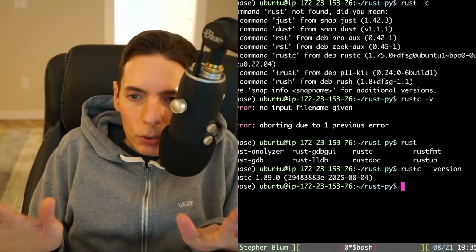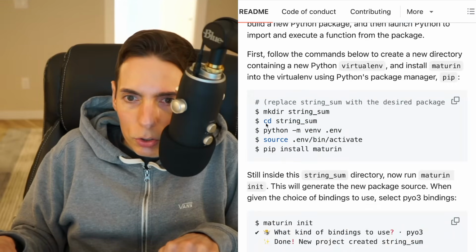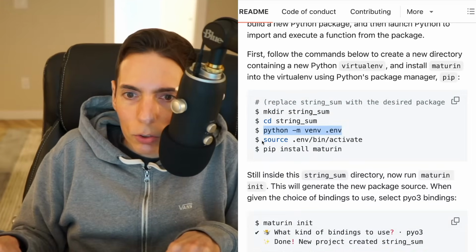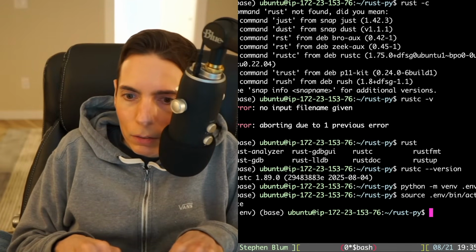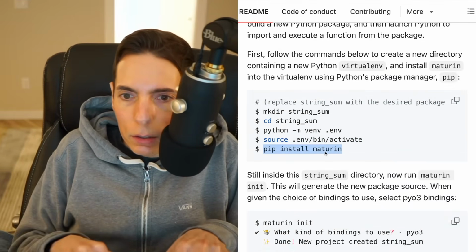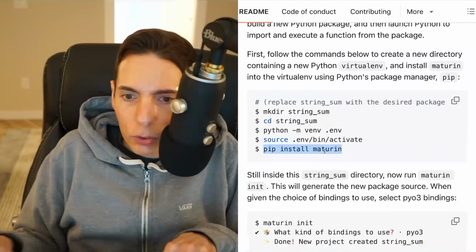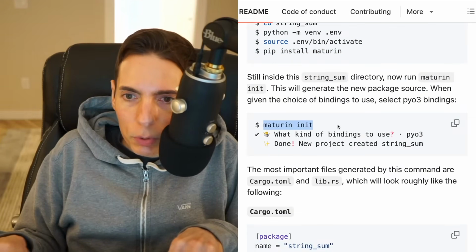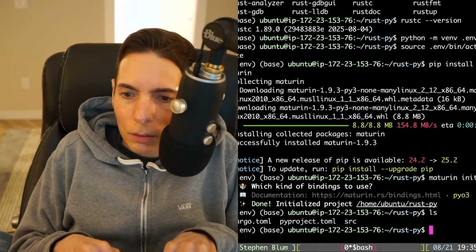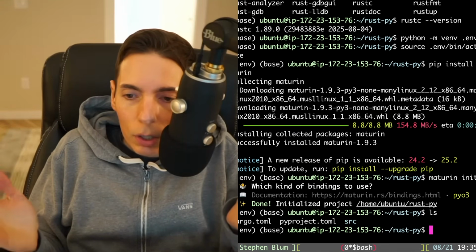We've got Rust. We've got Python, but we need to make sure that we follow these instructions. Okay, so we're going to create a virtual environment like that, and then we're going to source the virtual environment. Okay, and then we're going to install Maturin. Let's see, whatever Maturin is. Okay, looks like we got Maturin installed. Okay, now we're going to initialize Maturin, PyO3. Okay, excellent. So what that did was it created a directory for us with our project.